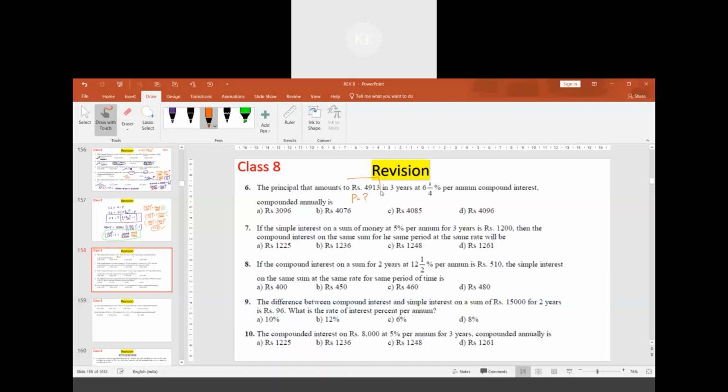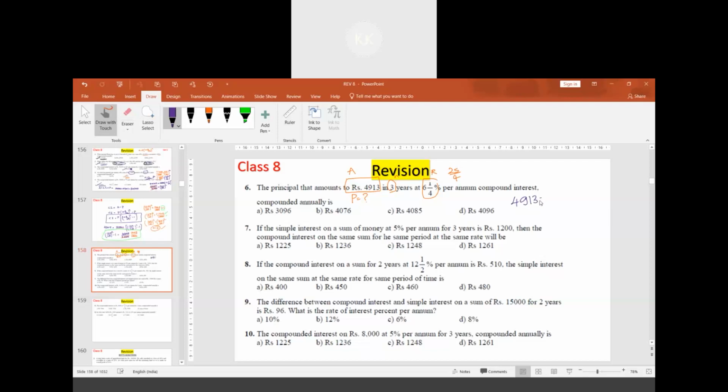What is this? 4913. This is the amount, the total amount. This is the number of years. This is the rate of interest. When we simplify this, we get it as 25 by 4.